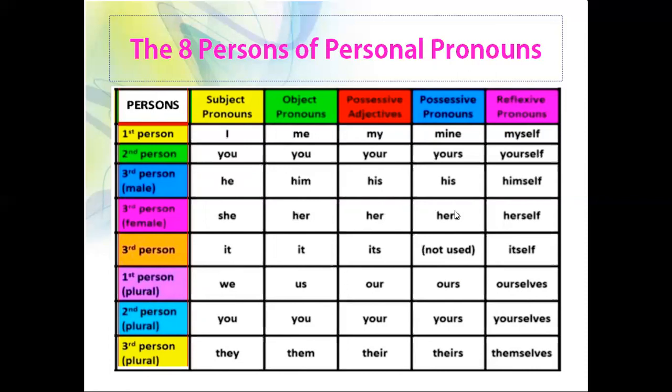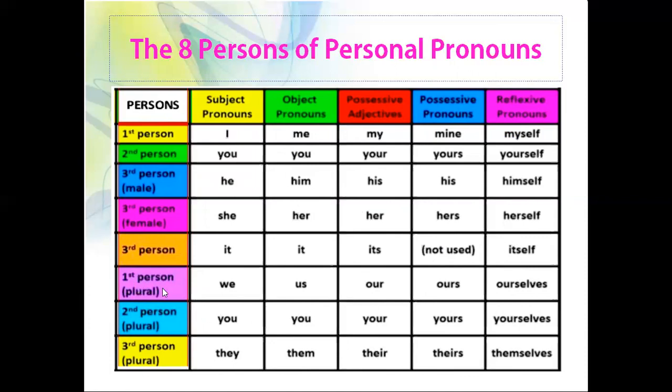Possessive pronoun, hers. Reflexive pronoun, herself. Then third person, subject pronoun is it. Then object pronoun, it. Possessive adjective, its. But in possessive pronouns, it cannot be used. While in reflexive pronoun, it will be used as itself.